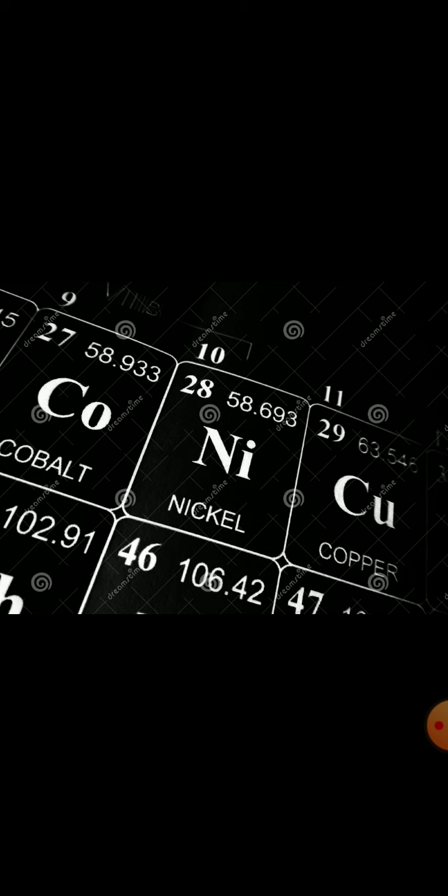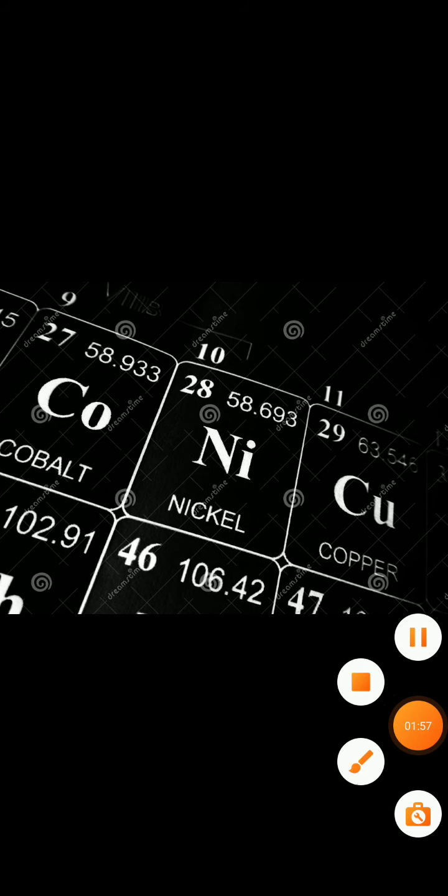Obviously 58.9. Then also this cobalt is placed before nickel. This was done because the sequence was inverted, so that the elements with similar properties could be kept together. So, for the reason that the elements must be kept together with similar properties, this was done.